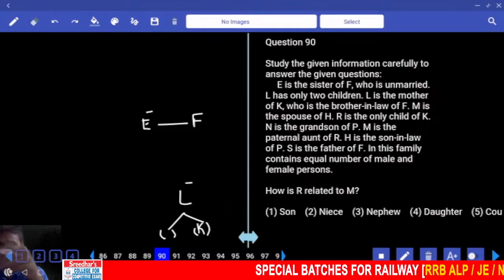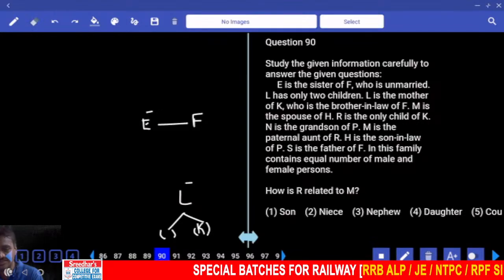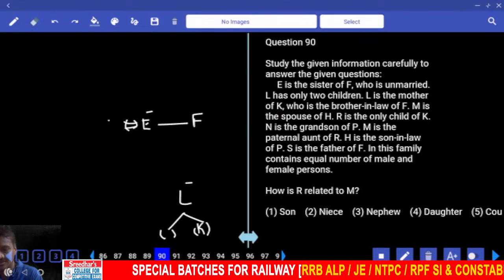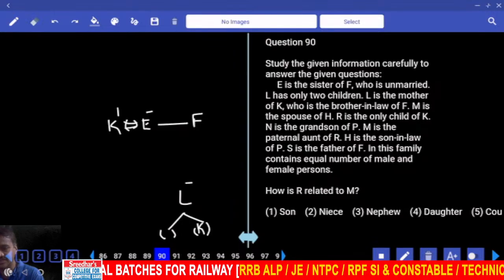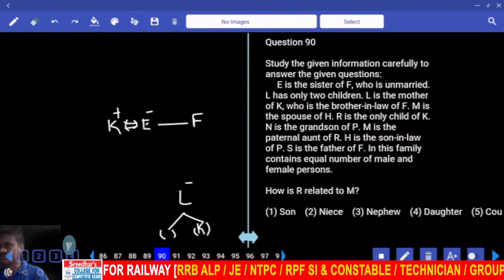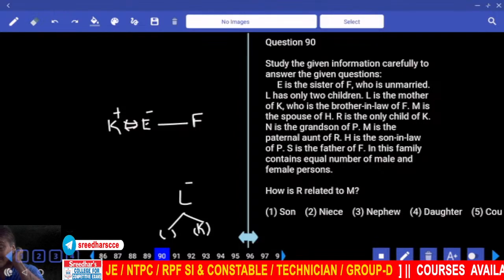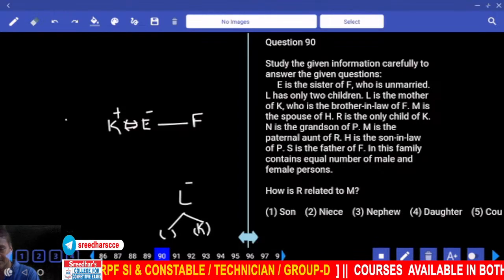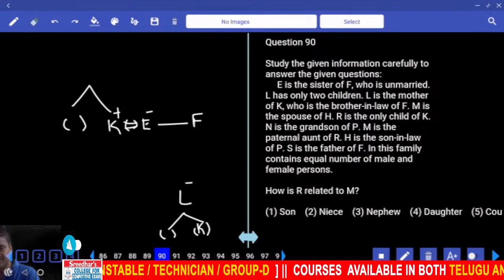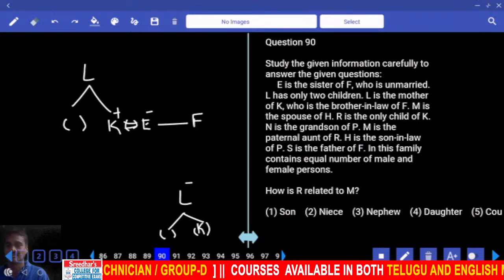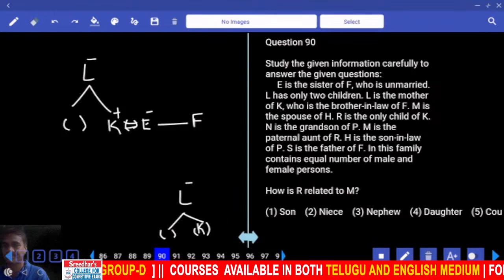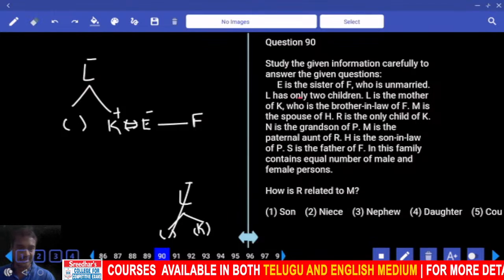Spouse's brother is ruled out, and sister's husband. Who is it? K. Now K is what? K is a male. Did you understand now? Now this K is having 2 children. Sorry, L is having 2 children. Now K is 1, the other person is here. Now their parent is L. So far we have done this: L is the mother. Now this one has been done. L has 2 children.